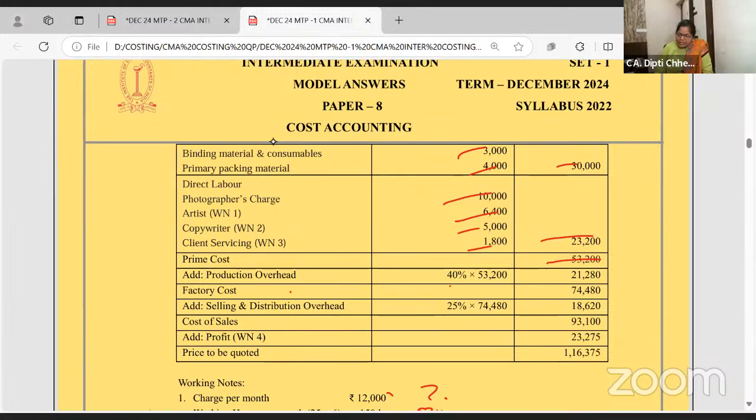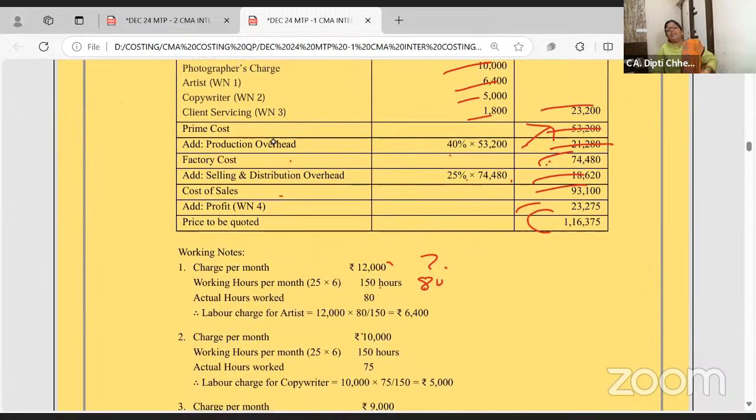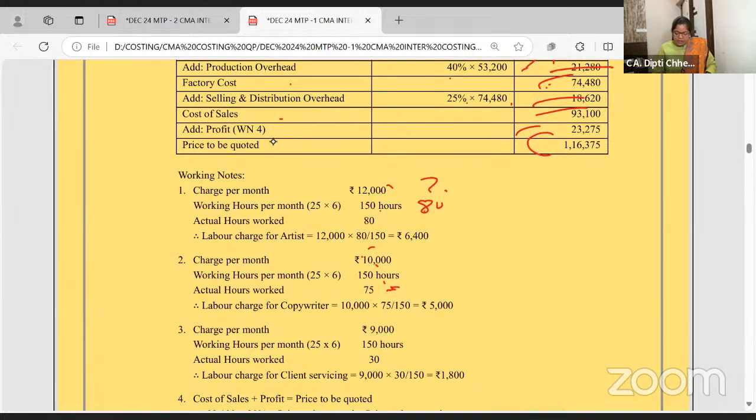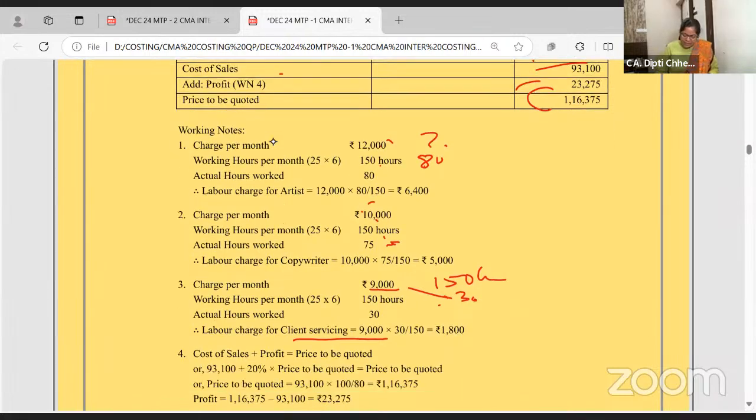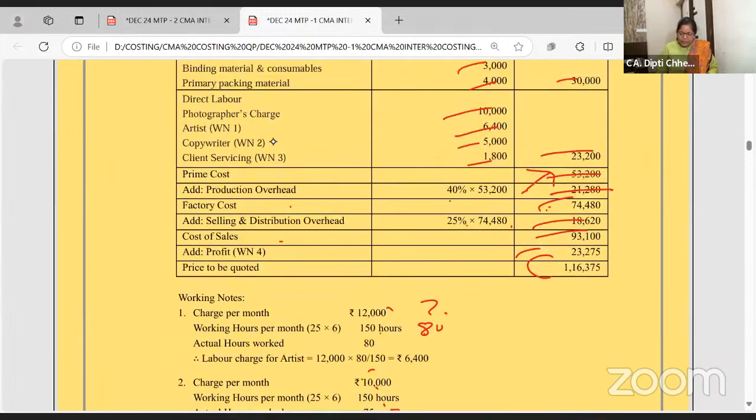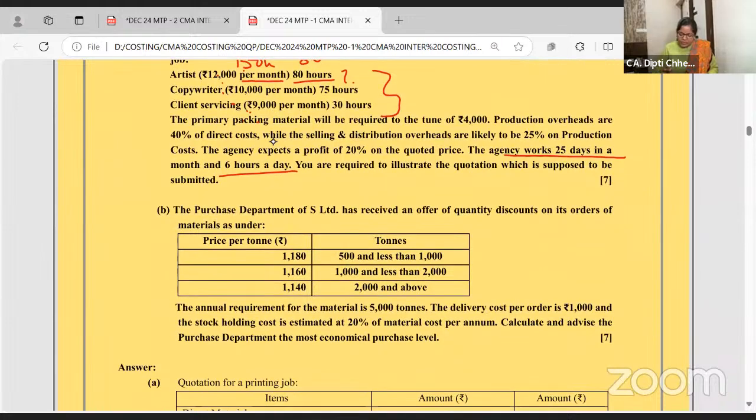Then production overhead is 40% of the prime cost. You get factory cost. Selling overhead is 25% of the factory cost. It's all given in the question. And then profit as a percentage of sales is given. You can make the cost sheet. Beautiful aspect was this. Suppose if the client serving expense is 9,000 for the whole month and month consists of 150 hours. So 30 hours ka kitna? Like that. Okay. So simple cost sheet question.